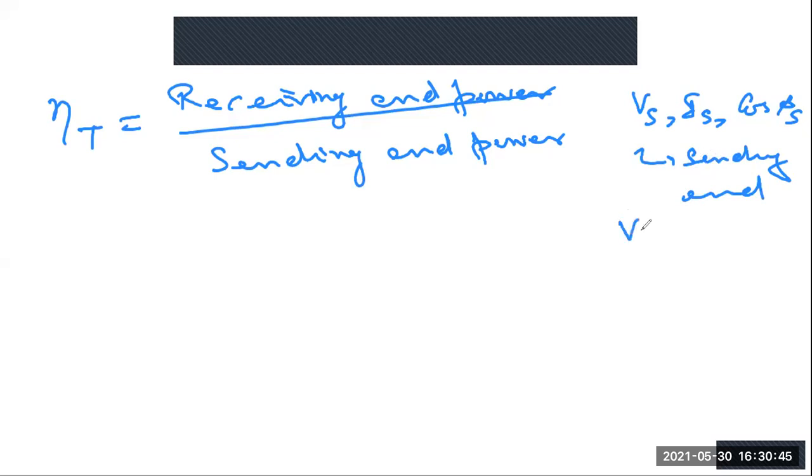Similarly, Vr, Ir, and cos phi r are all related to the receiving end.